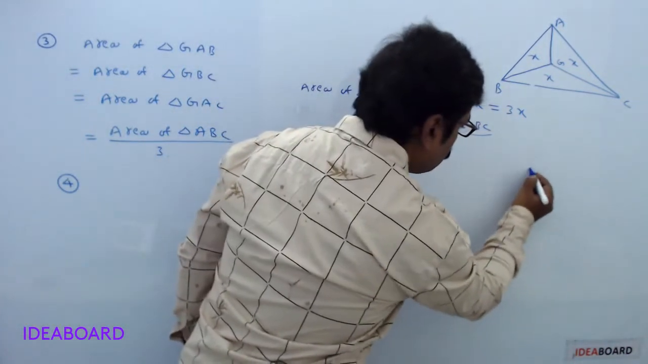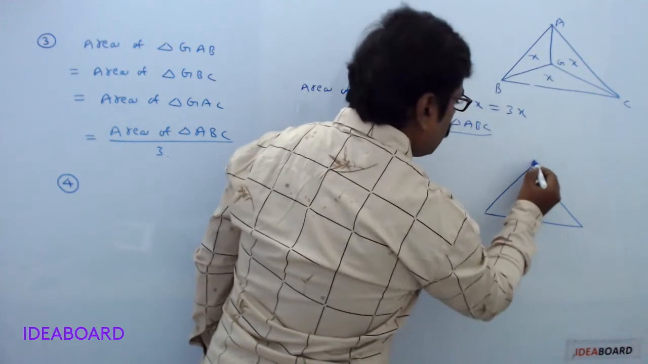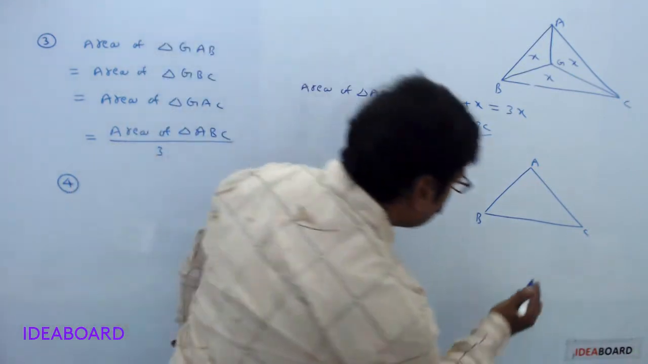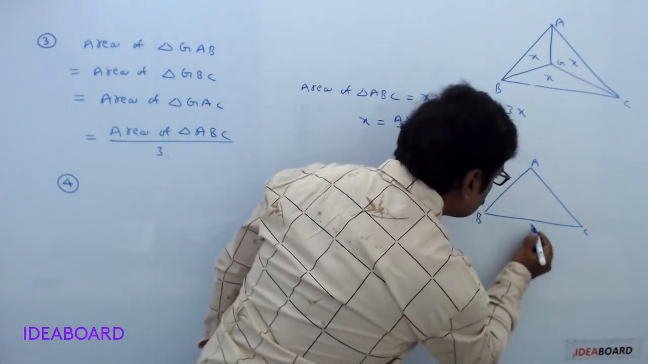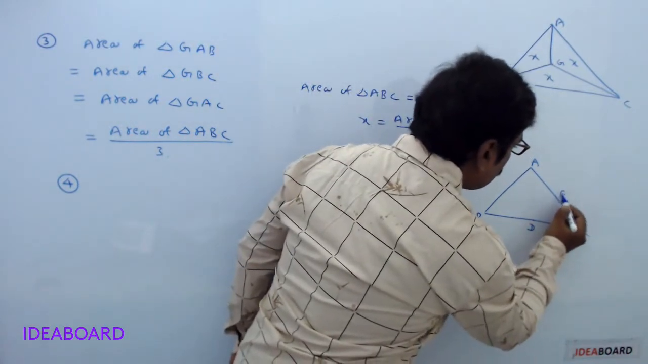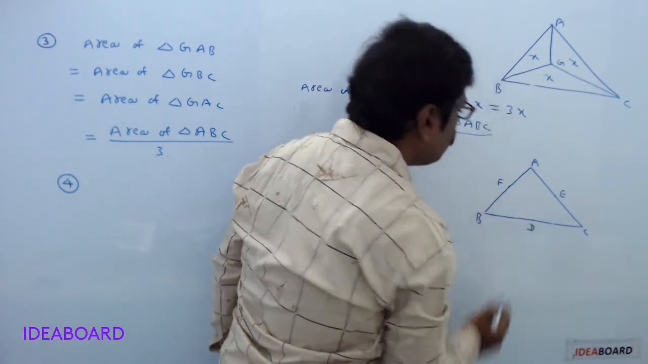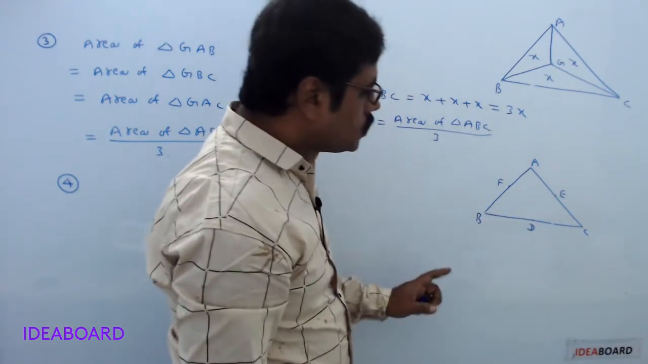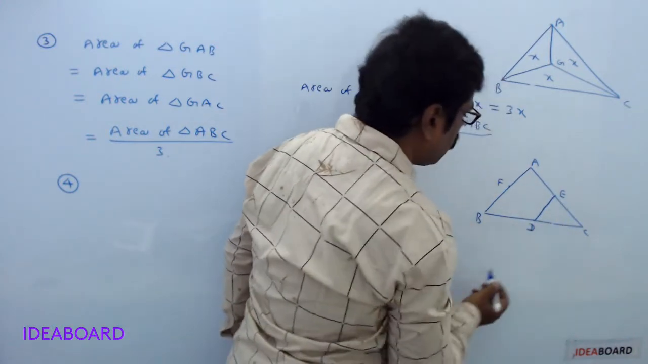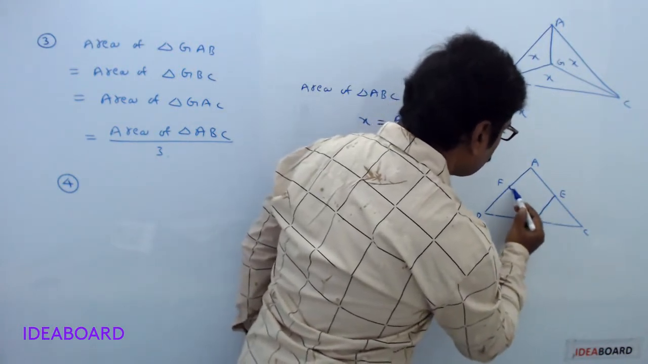Now draw a triangle. A, B, C are the vertices of the triangle. Suppose D is the midpoint of the side BC, E is the midpoint of the side AC, F is the midpoint of the side AB. Now join the points D and E. Join the points D and F. Then connect the points E and F.